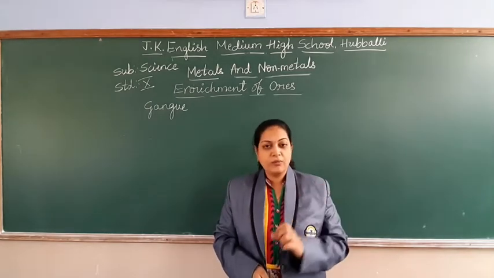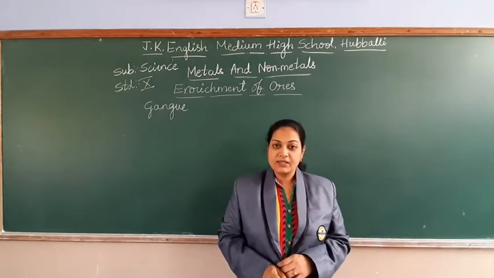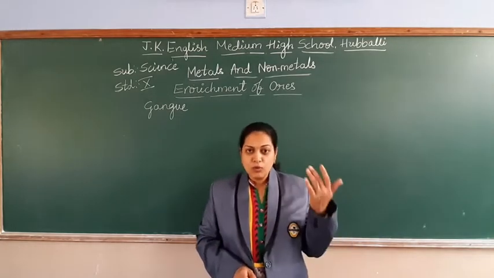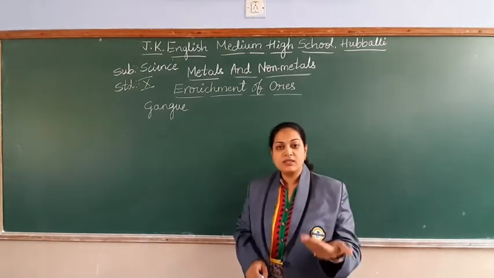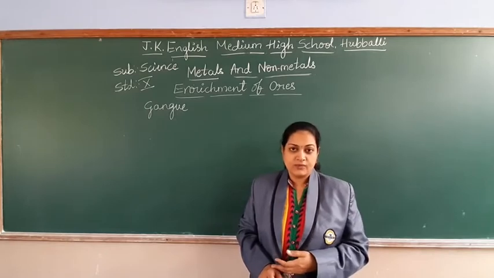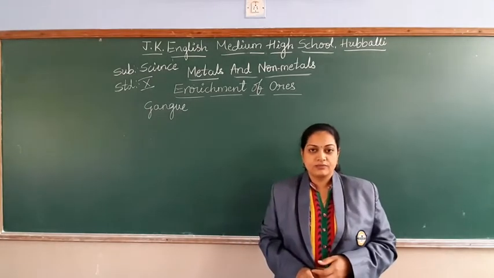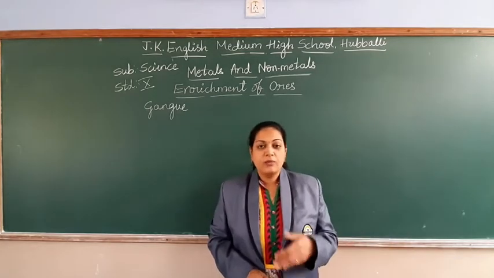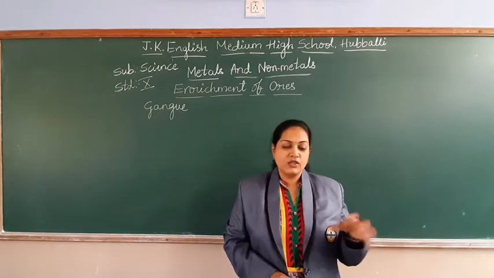So what does your fine powder consist of? It consists of the gangue. Our intention is to remove the gangue, and that is the first step of the extraction of metals. How to remove this gangue? The gangue might be different types of metals, non-metals, or sand, soil, so many things.